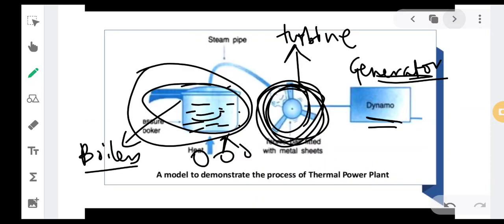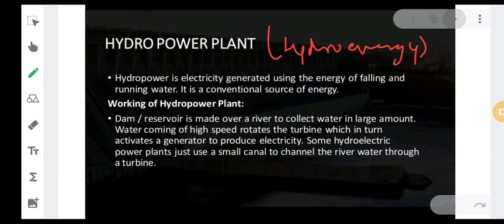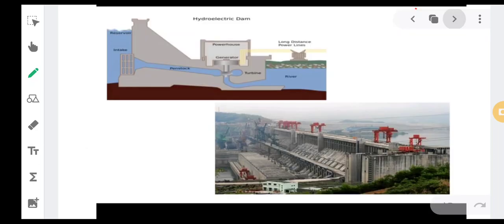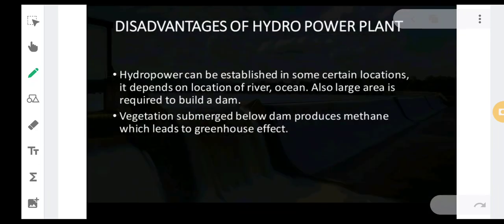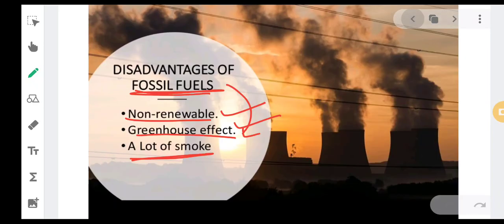The electricity generated by the generator, to transport this electricity is easier as compared to coal. So this was regarding thermal power plant. Now we will be seeing what are the advantages and disadvantages of thermal power plant.